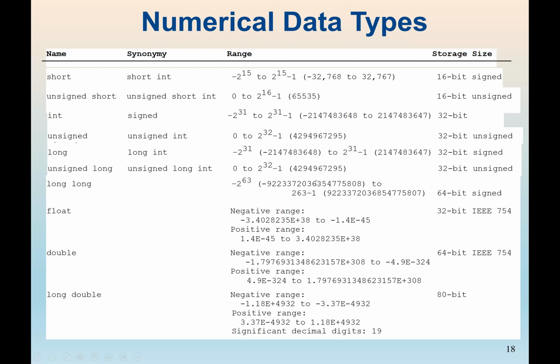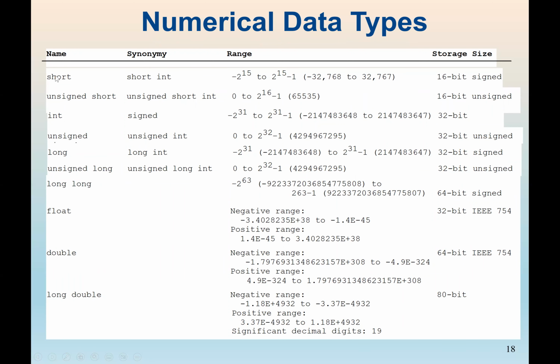We can see the range of the values. It goes all the way from negative 2 to the power 63, to positive 2 to the power 63 minus 1. It's 64-bit, very large. Then we can see int is from negative 2 to the power 31 to positive 2 to the power 31 minus 1.